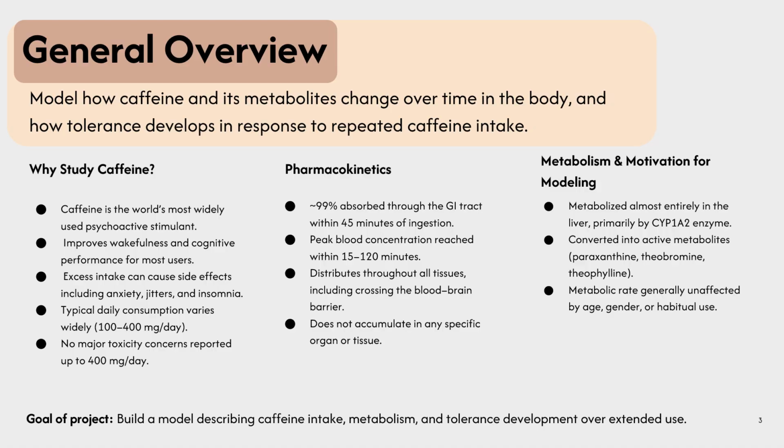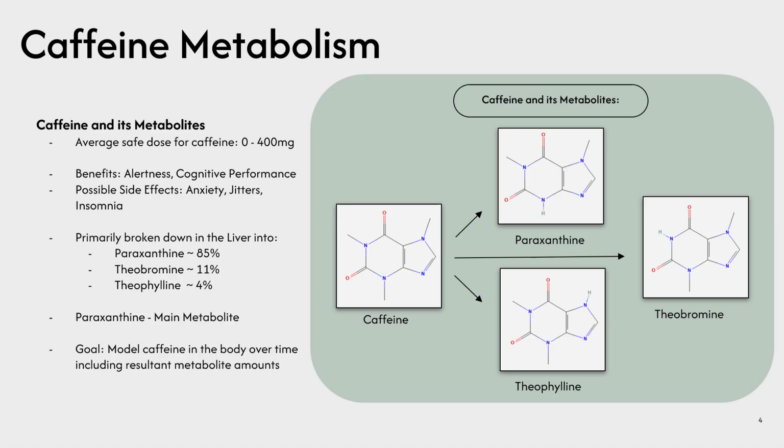The overall goal of this project is to build a mathematical model that describes caffeine intake, metabolism, and the development of tolerance from extended usage. Caffeine is a very commonly used psychoactive stimulant and is broken down into three main metabolites in the human body. 85% of caffeine is broken down into paraxanthine, and the remainder is turned into theobromine and theophylline.